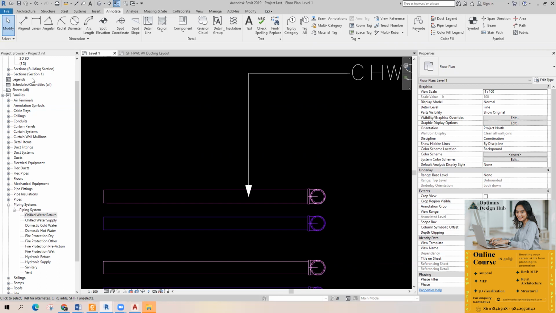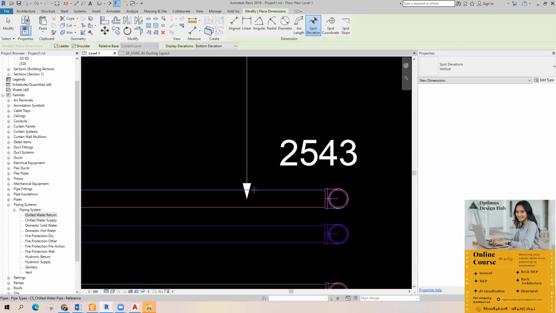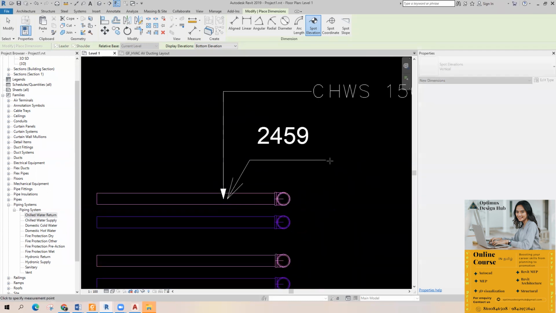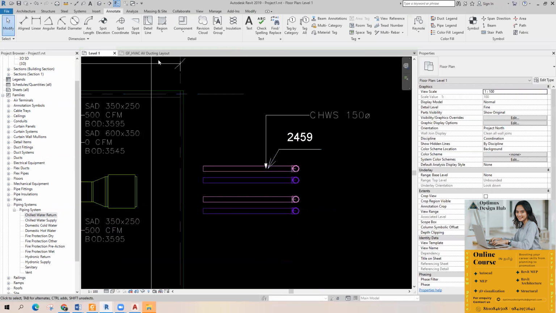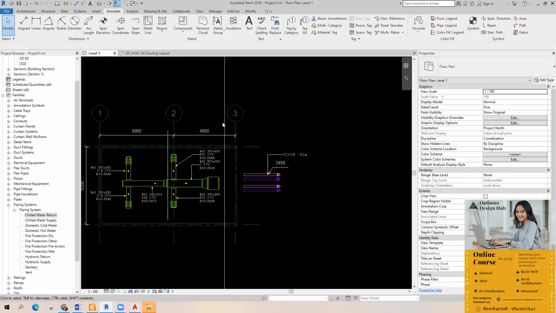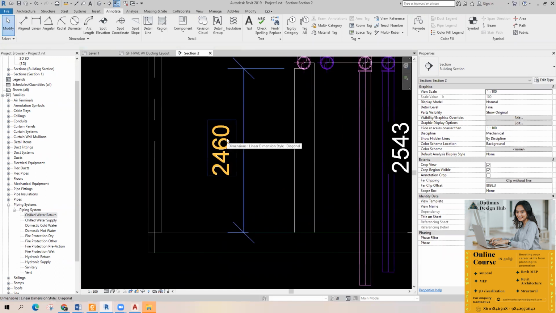Okay, so go to annotate, take spot elevation. In spot elevation, in this area we have display elevation option. Expand this one and change it to bottom elevation and just pick the center line, not the side line. Just pick the center line. Here you can find the bottom elevation. See, just pick it. 2453. I will take the section. 2459, right? 2460, like it is rounded up to 2459.